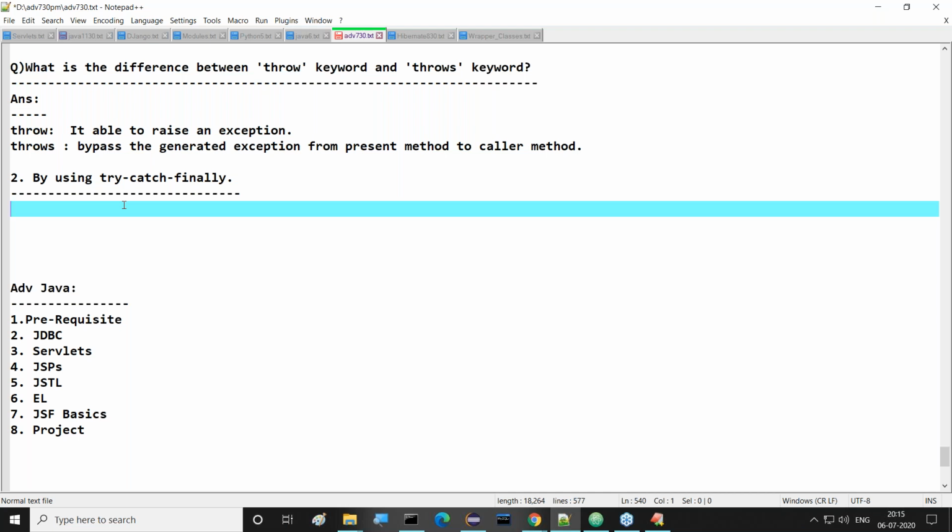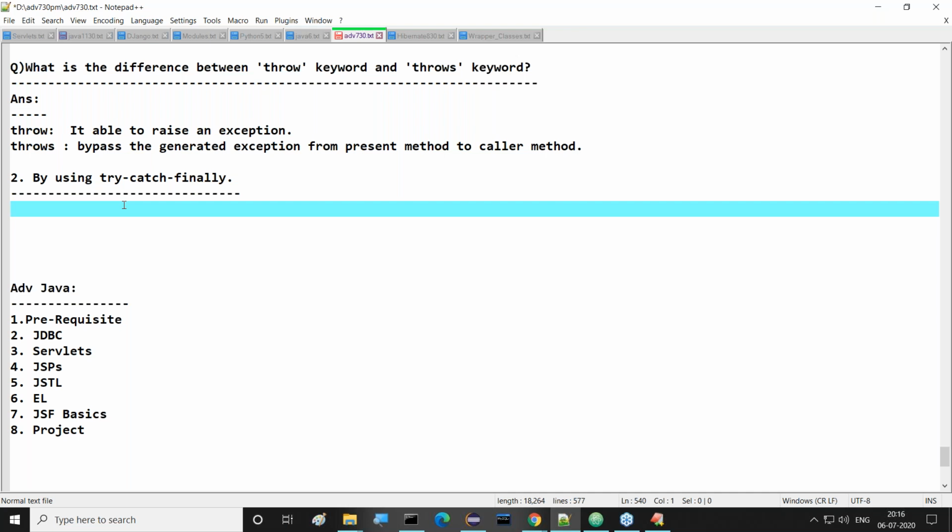Caller method. Really, it is not handling that exception. Get my point or not? So I cannot say it is a real exception handler. Yes, I can say it is skipping from responsibility. The throws keyword is mainly for skipping from handling responsibility. That's the point we have to understand here.